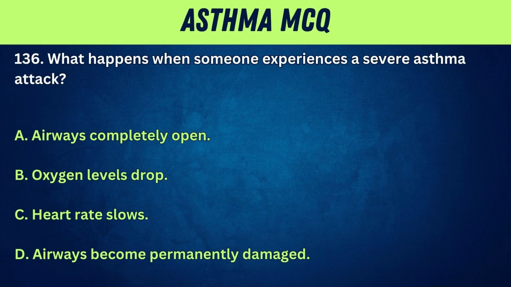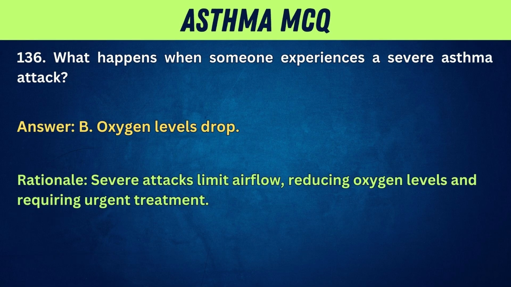136. What happens when someone experiences a severe asthma attack? A. Airways completely open. B. Oxygen levels drop. C. Heart rate slows. D. Airways become permanently damaged. Answer: B. Oxygen levels drop. Rationale: severe attacks limit airflow, reducing oxygen levels and requiring urgent treatment.